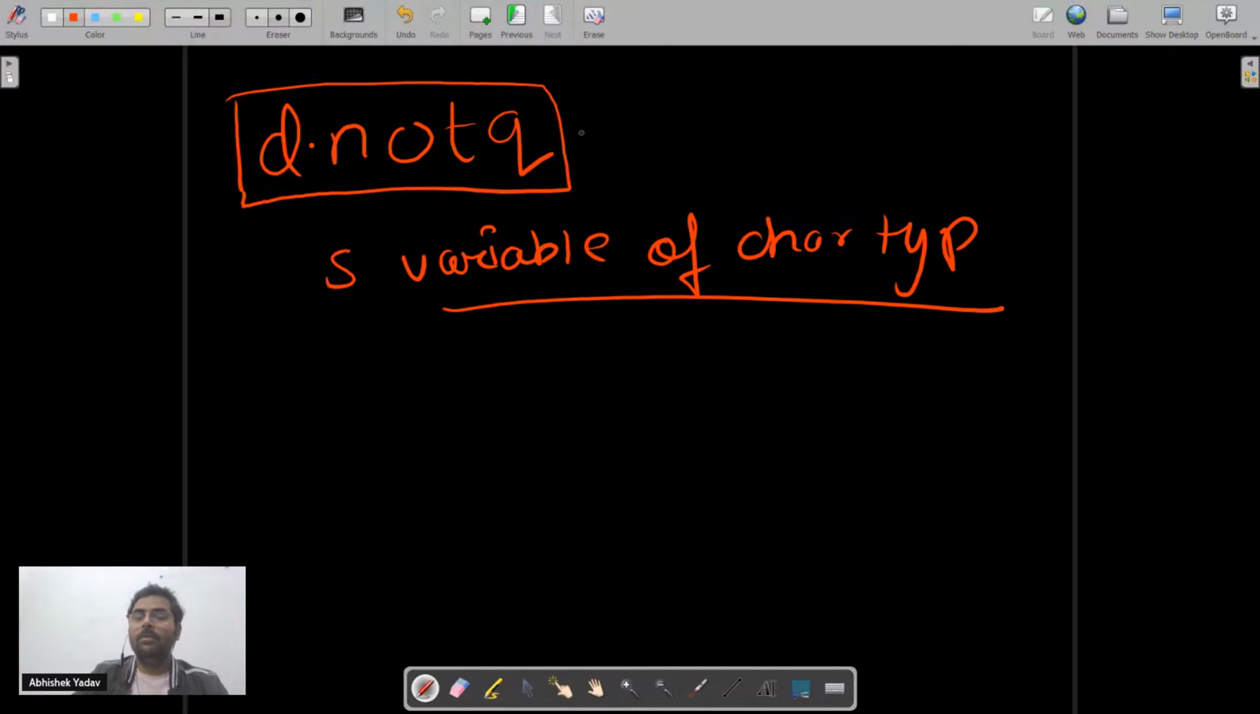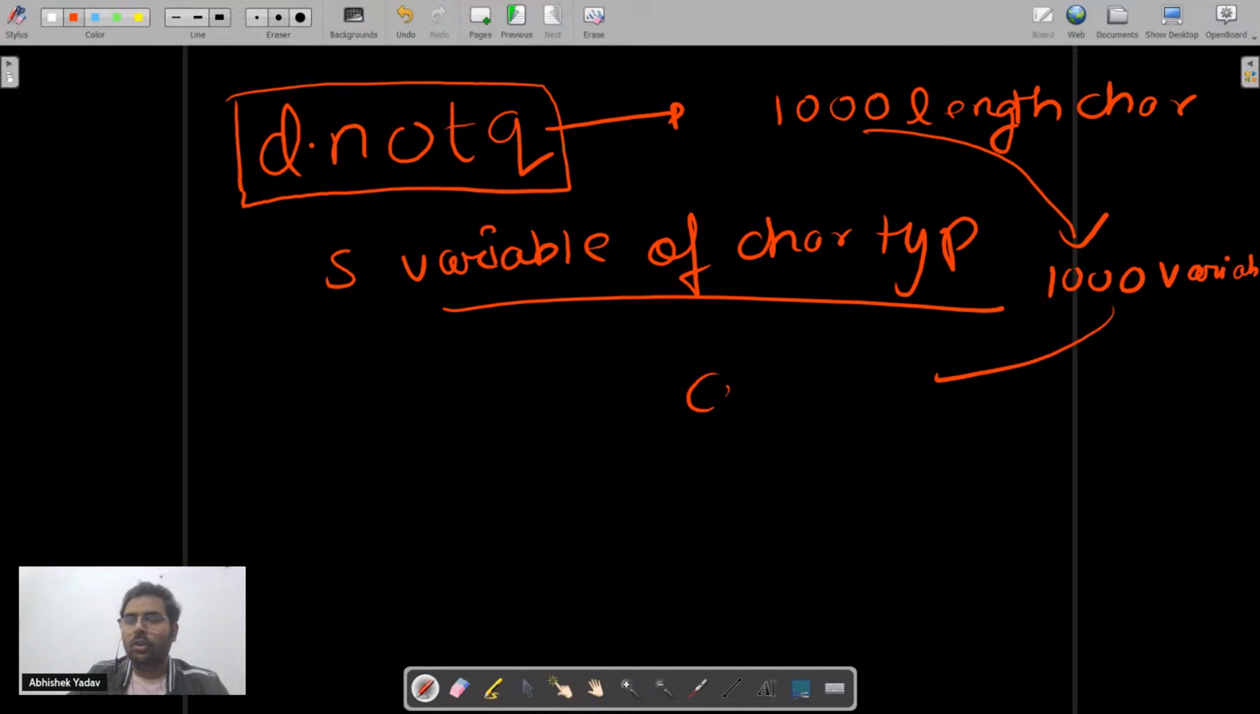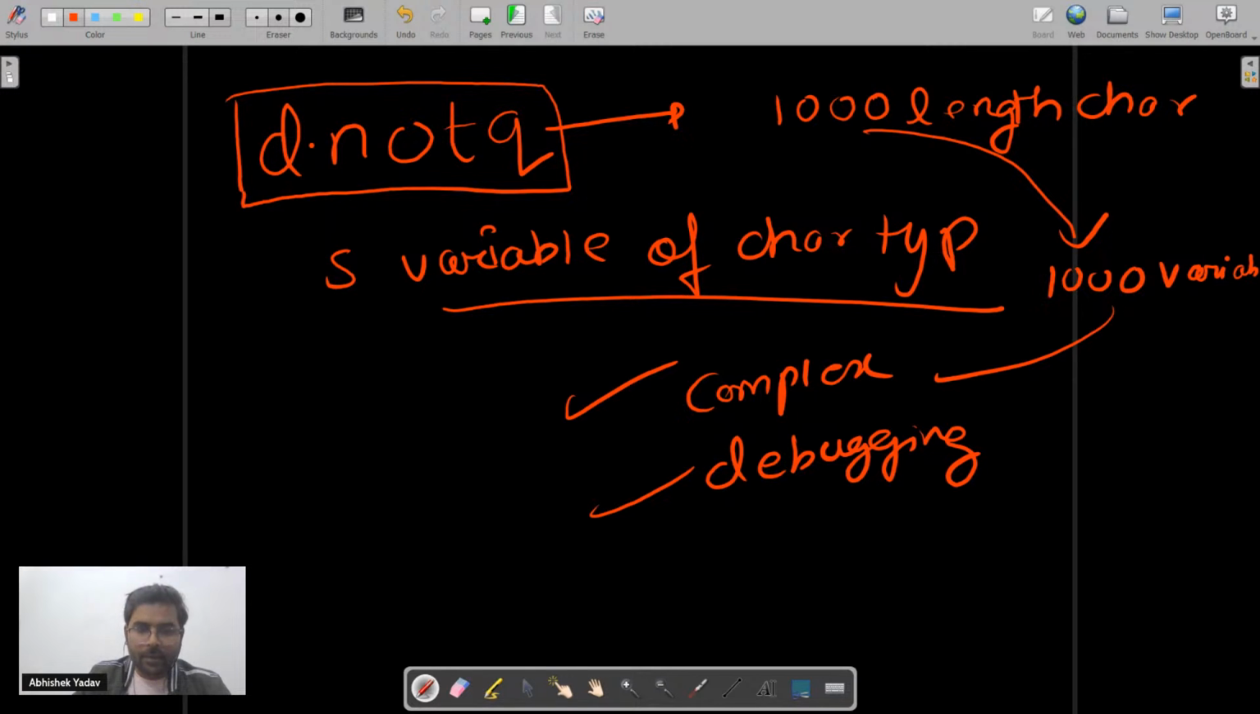But the main problem will arise when you have 1000 length characters. Okay, when you have 1000 length characters here, then you will say, hey, I have to create 1000 variables. Then your code will become complex, debugging will become difficult, right? And it will become difficult to manage the code, right?